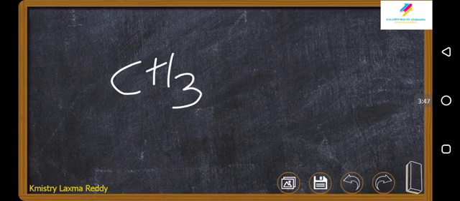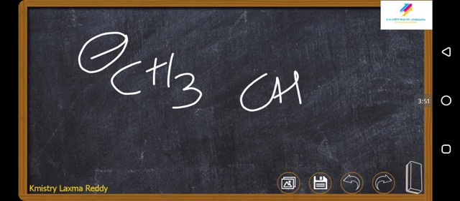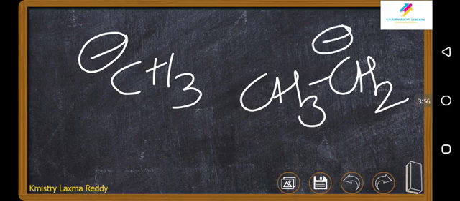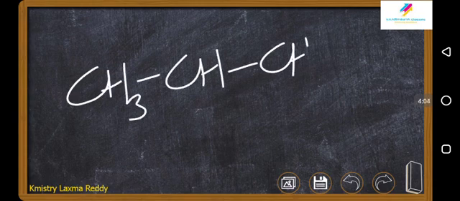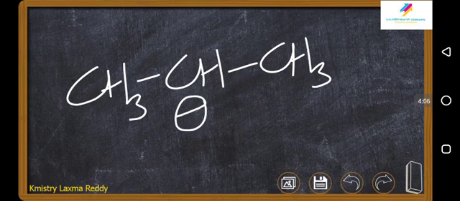Now coming to the stabilities of these. CH3 minus is a simple carbanion. CH3CH2 minus is ethyl carbanion. Both these are primary carbanions, you can say. CH3, CH, CH3, the second carbon is a secondary carbon.